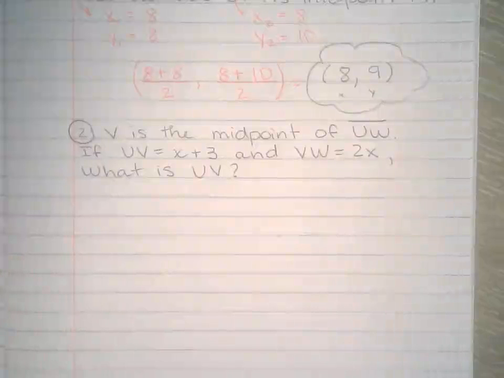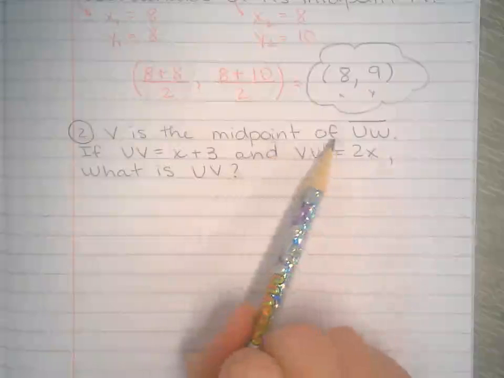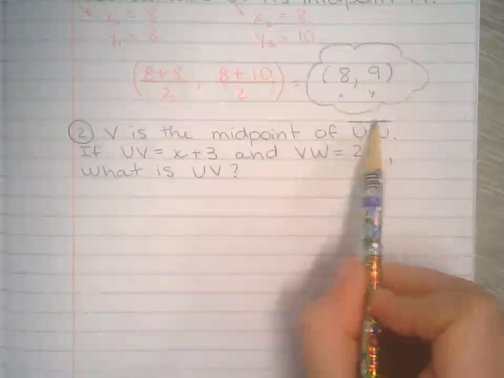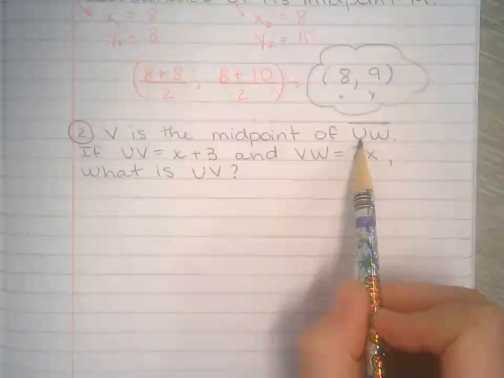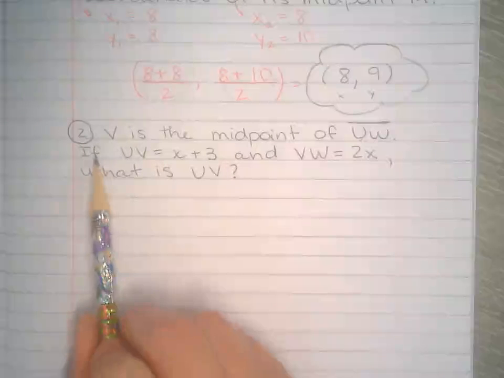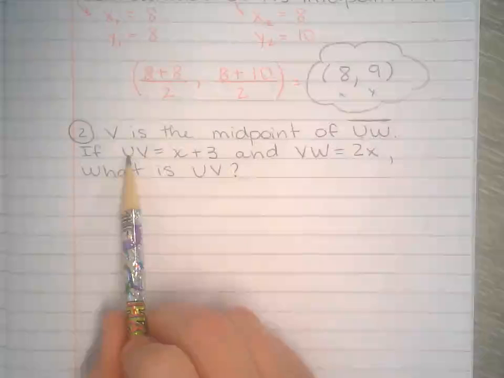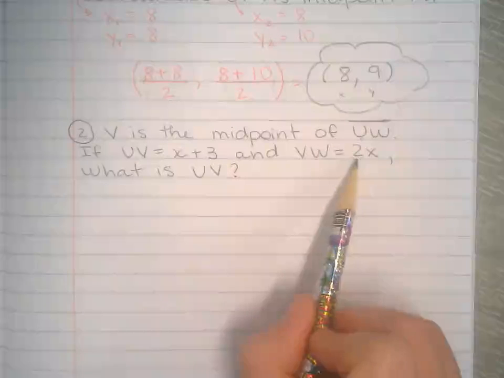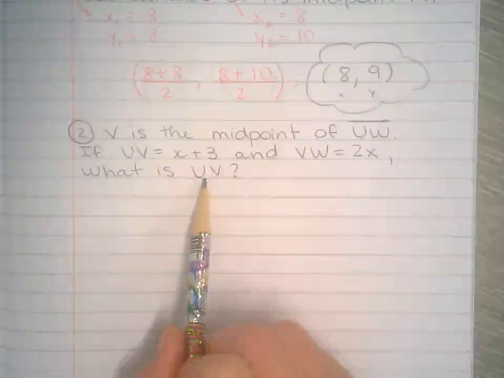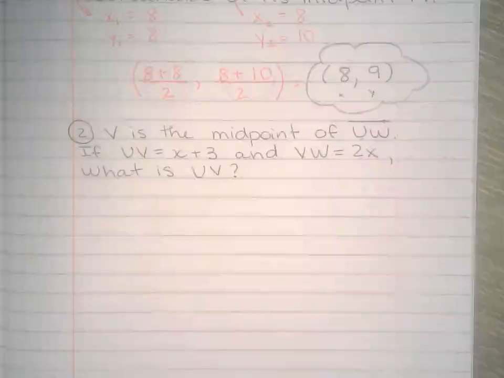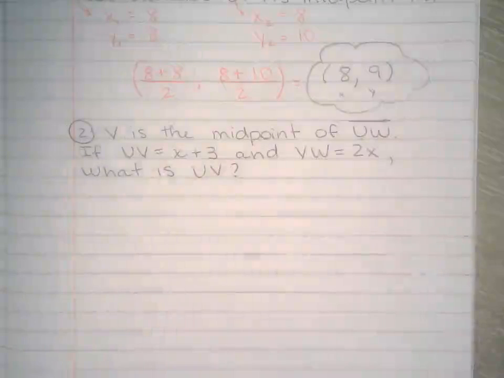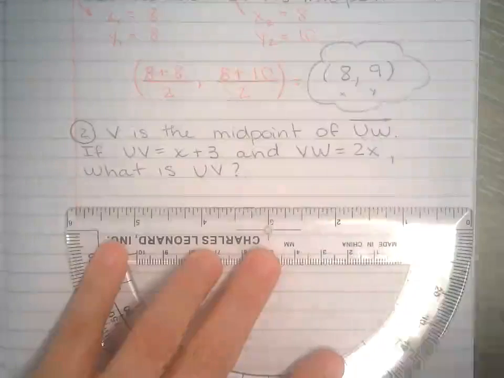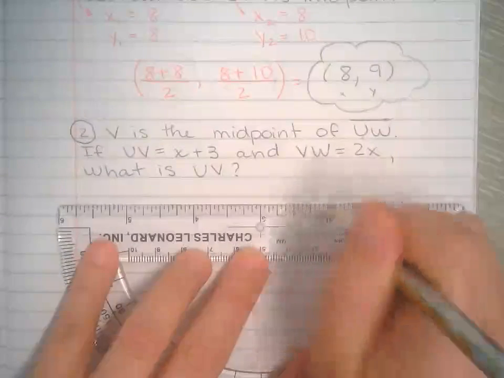All right. Another one. We have V is the midpoint of line segment UW. This is how you read. With the bar on top, this is line segment UW. If the distance between UV is that and VW is that, then what is the distance from U to V? I like to draw first so we have an idea what it's looking like, what the question is asking really. I just need to be able to see it.